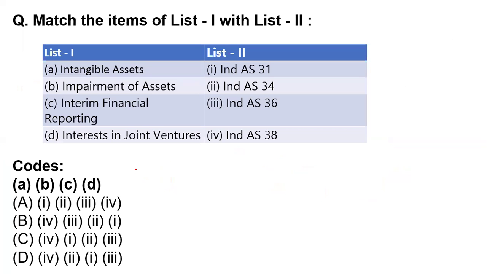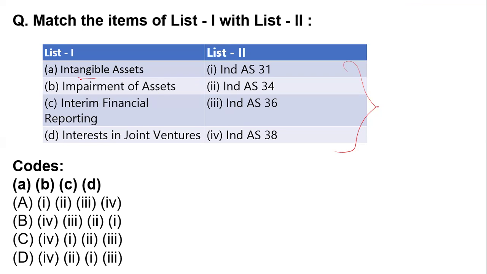Now moving toward the next question, which is on your screen. This is a really important aspect of accounting. You have to learn these Indian Accounting Standards. I will take an extra lecture on how to remember this, how to keep it on the tip of your tongue. The list 1 and list 2 are given on your screen: A, intangible asset; B, impairment of asset; C, interim financial reporting; and D, interest in joint ventures. The accounting standards are given in list 2.